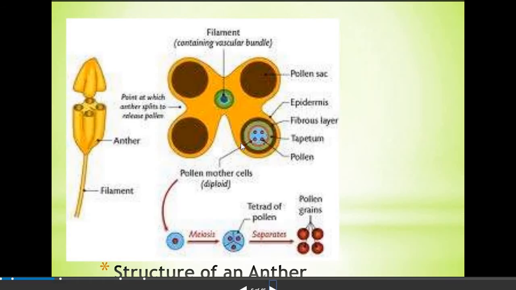Now here you can see the structure of the anther, that is how it looks when we take a section, which layers are present: the outer epidermis layer, then the fibrous endothecium layer, and inside the pollen grains are present. Each of these circular structures is known as a pollen sac.